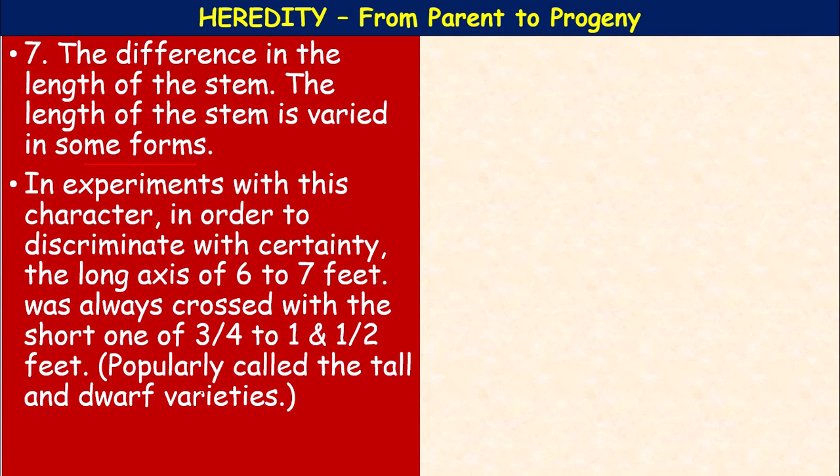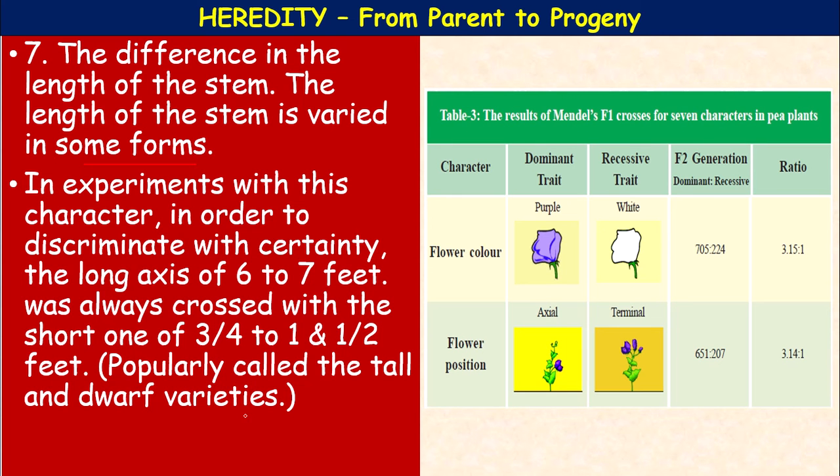These are popularly called the tall and dwarf varieties. As I say, there are dominant alleles. Allele means characters. Here we come across the results of Mendel's F1 crosses for 7 characters in the pea plant. Okay, what are they?